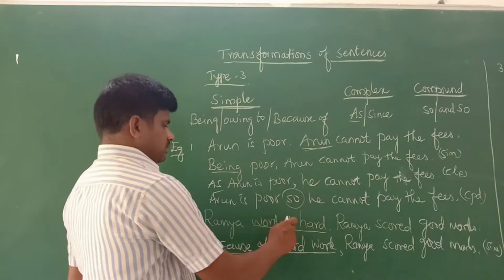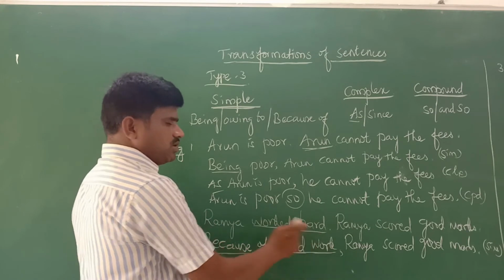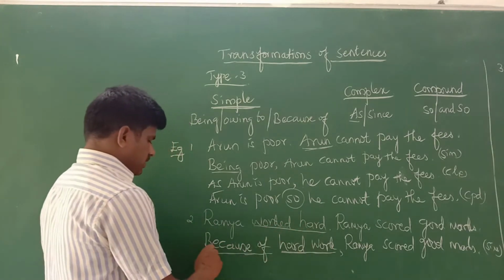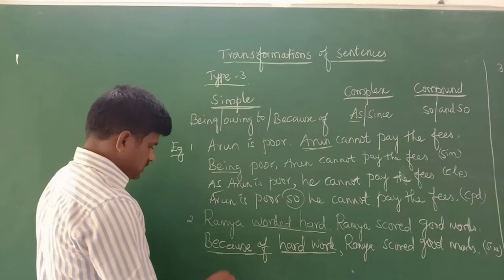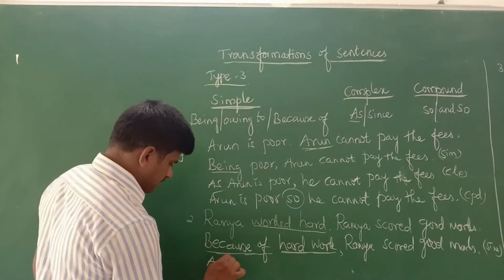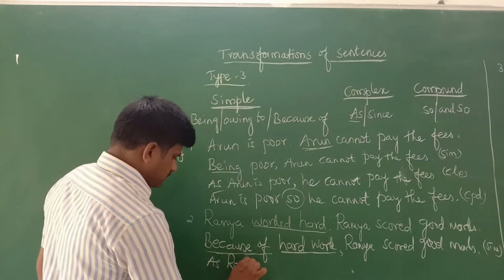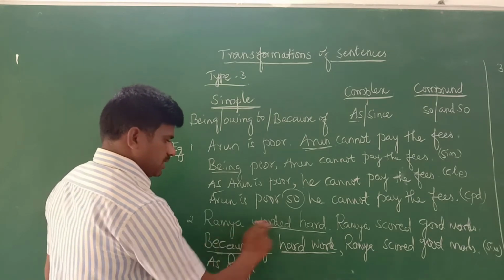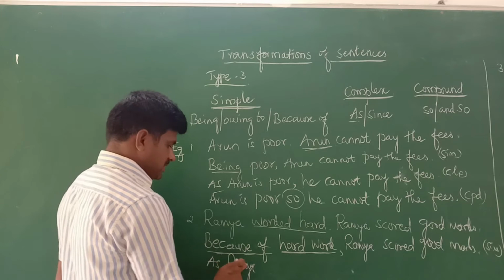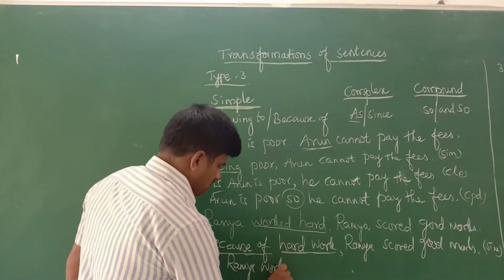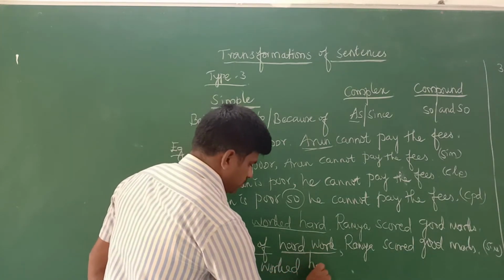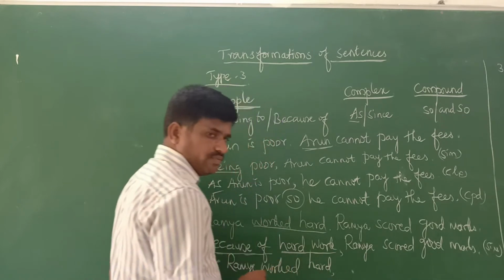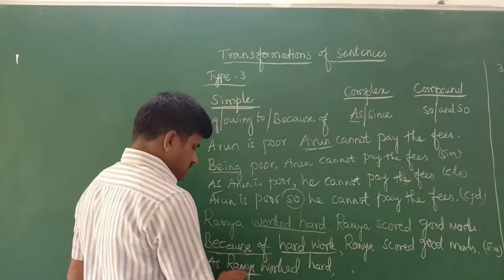We can write the same sentence into a complex one also. How to write complex? We can use "as" or "since". Here we should use the given example. "As Ramya worked hard," comma, again Ramya is repeated here.